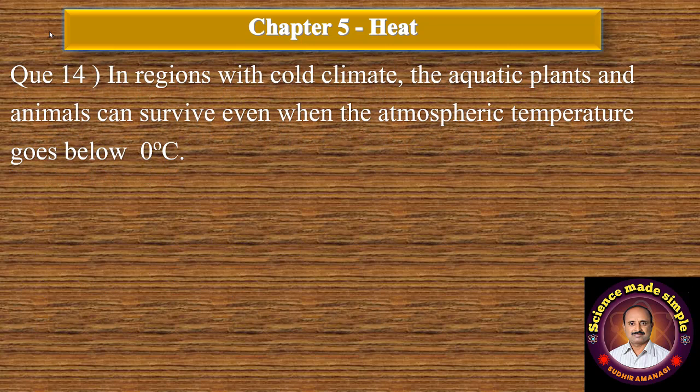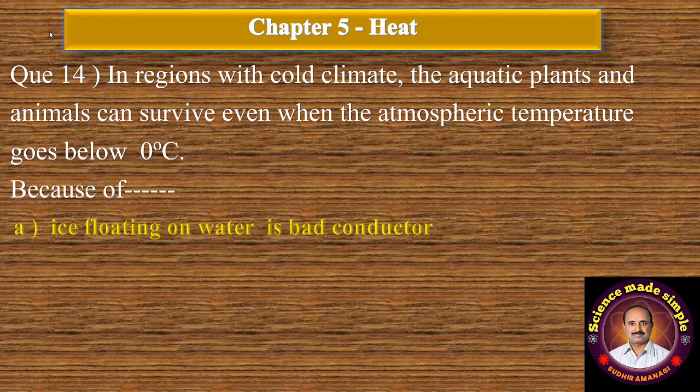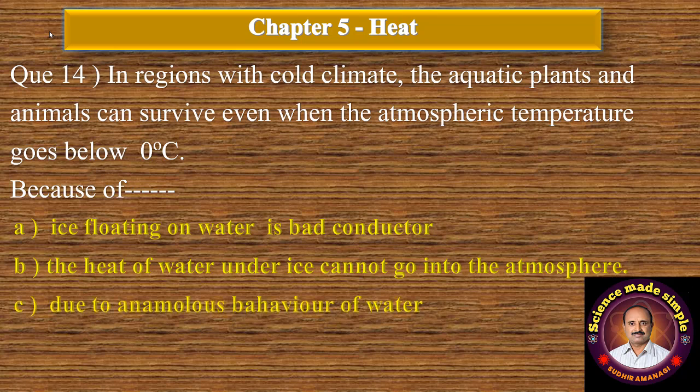Question number 14. In regions with cold climate, the aquatic plants and animals can survive even when the atmospheric temperature goes below 0 degrees Celsius because of A. Ice floating on water is bad conductor. B. The heat of water under ice cannot go into the atmosphere. C. Due to anomalous behavior of water. And D. All the above options are correct. The correct answer is option D, all the above options are correct.